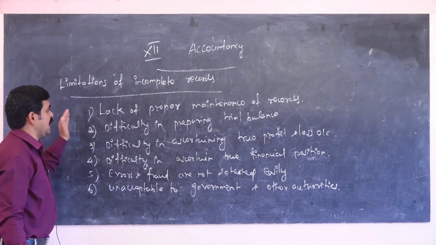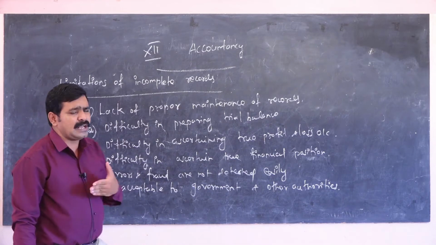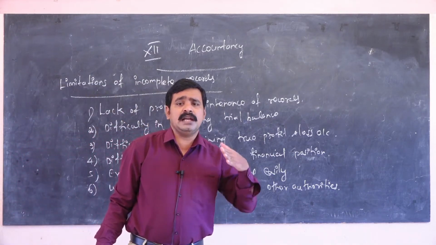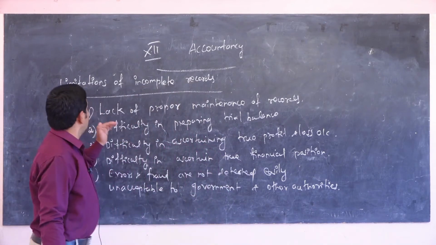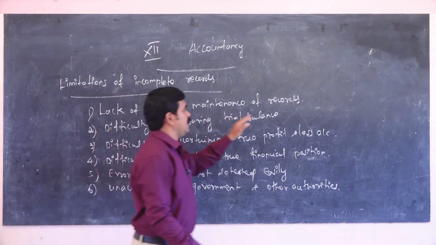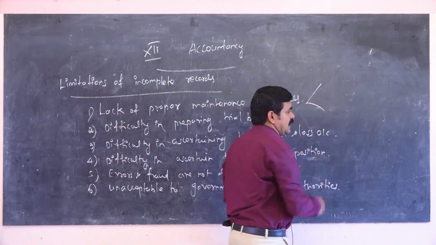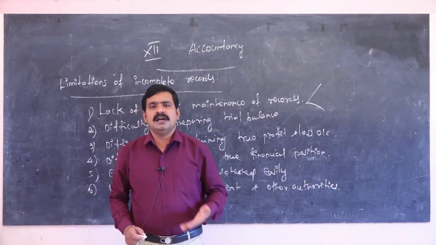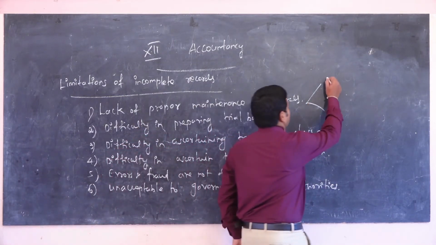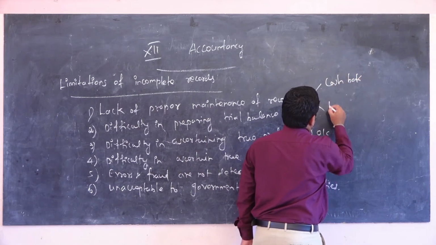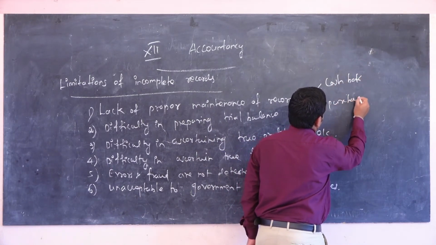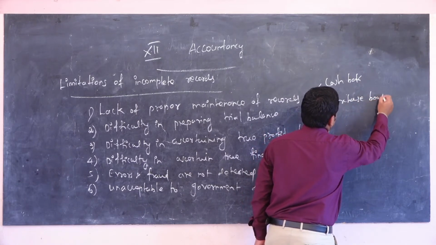The first one is lack of proper maintenance of records. We are not maintaining any records up to the level. The major records are the cash book, the purchase book, and the sales book.